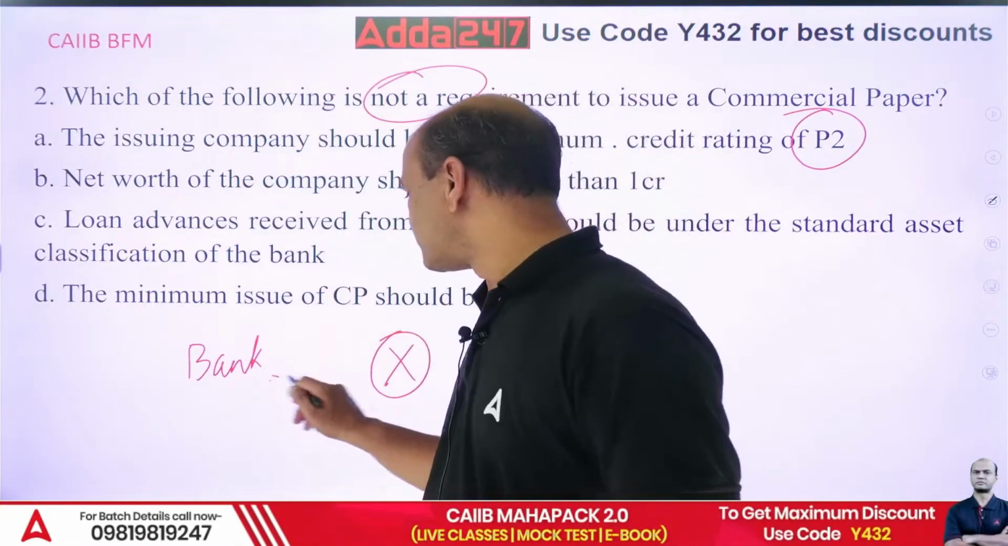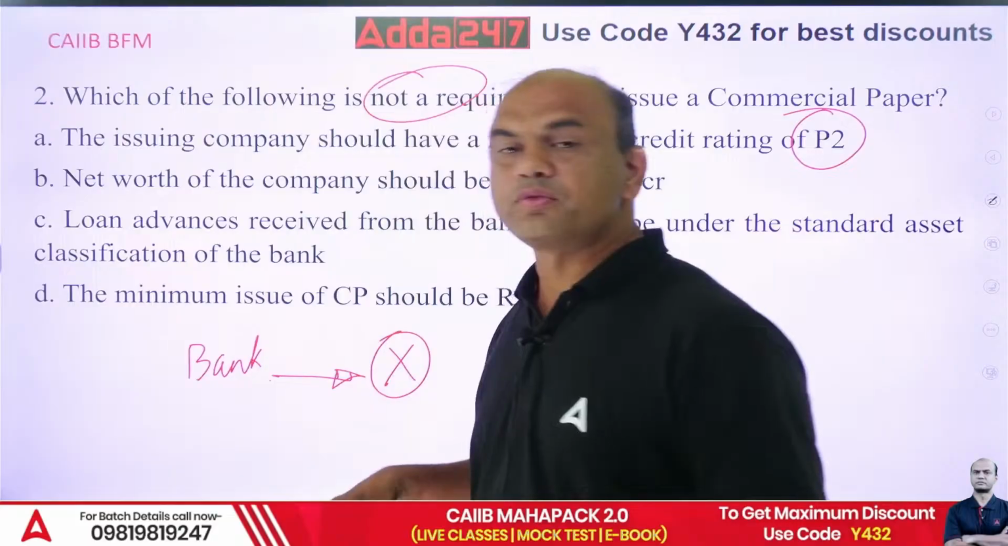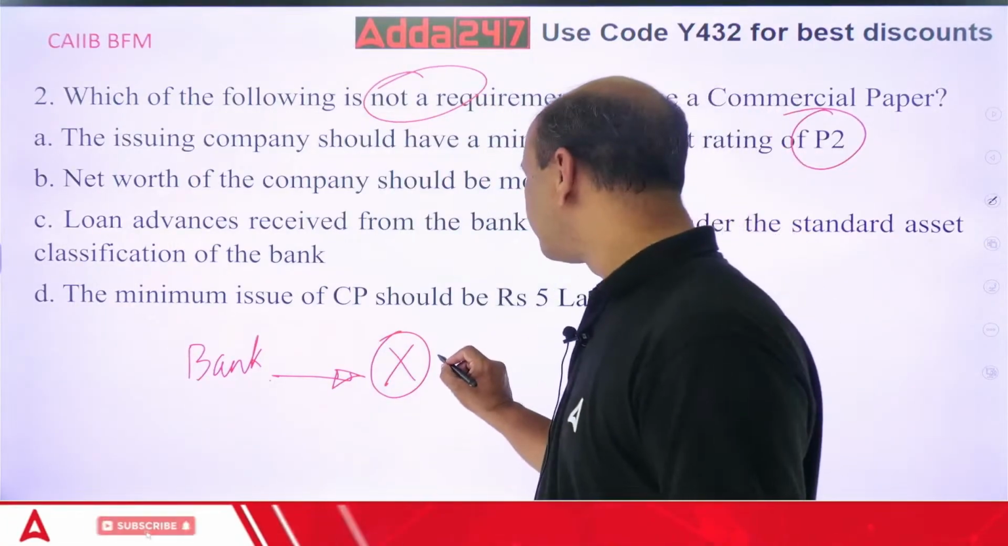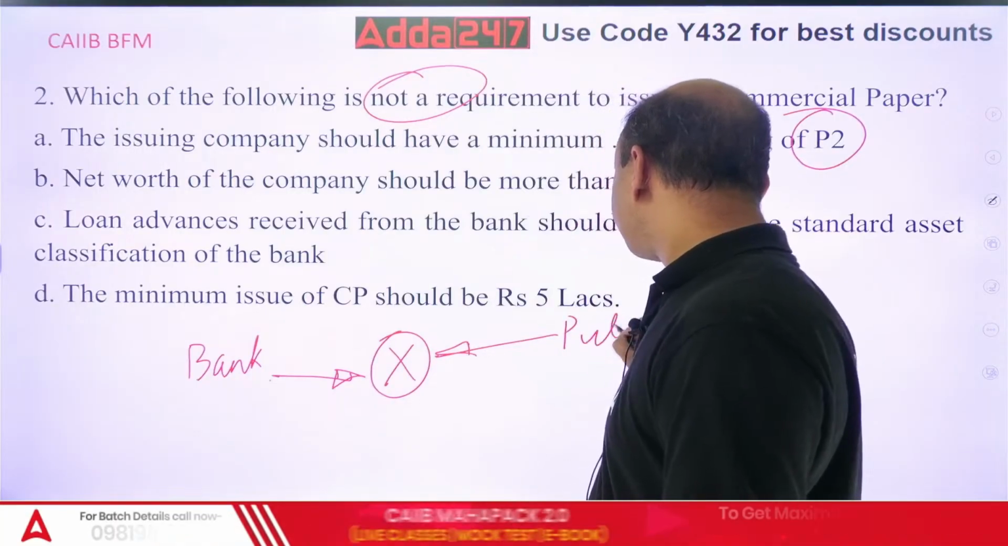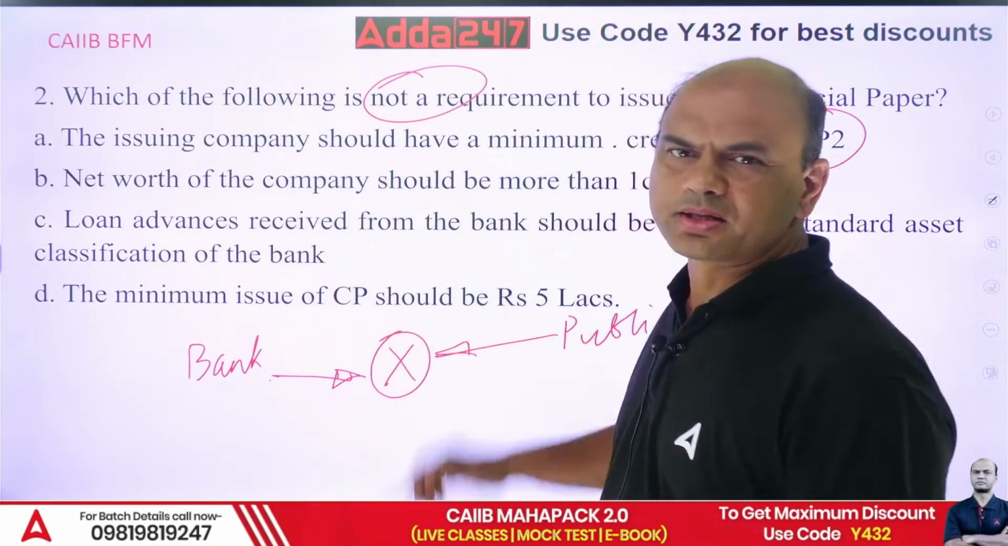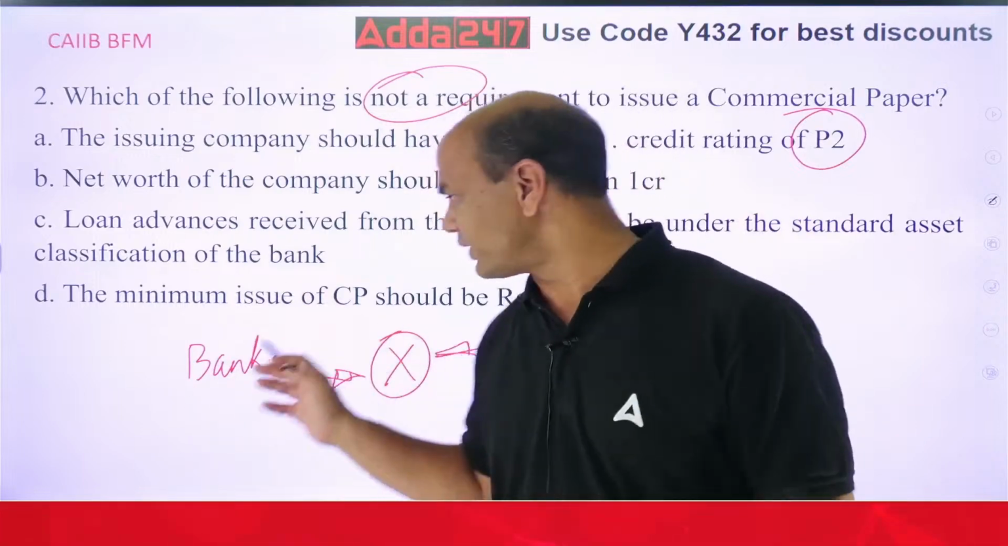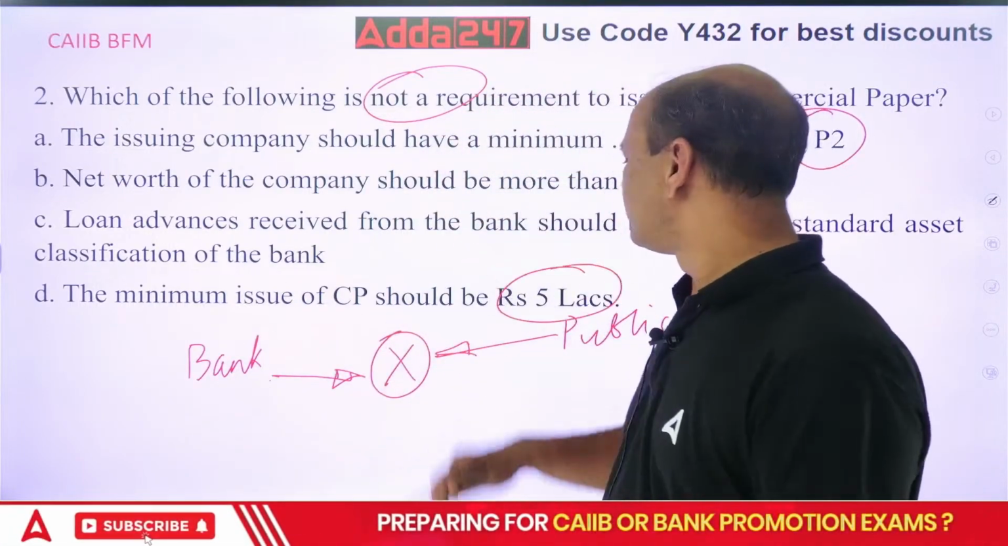This is one source of money for me. So what will I do? I'll go for another source. I'll go to the common public. Now public means what? CP is not given to common public because CP amount is huge. It is 5 lakhs minimum. Minimum investment is 5 lakhs.